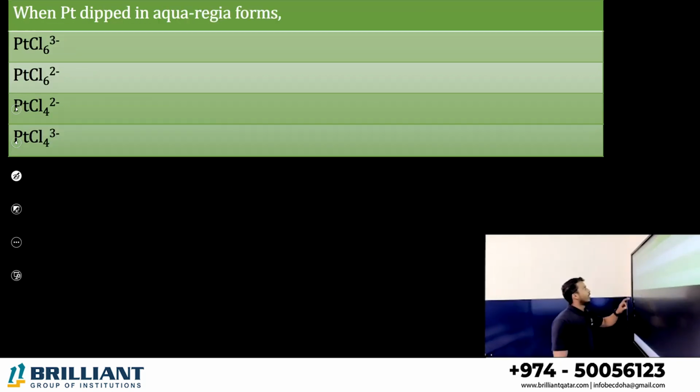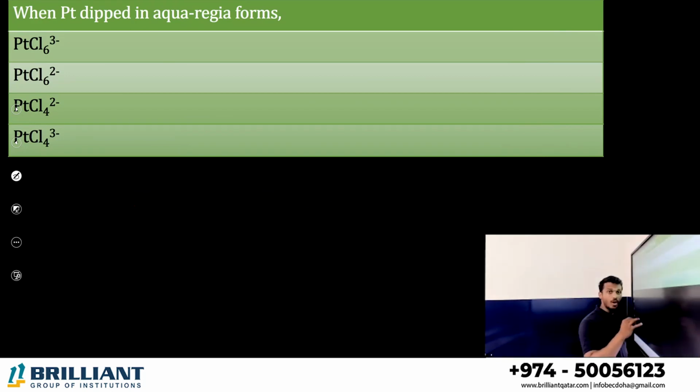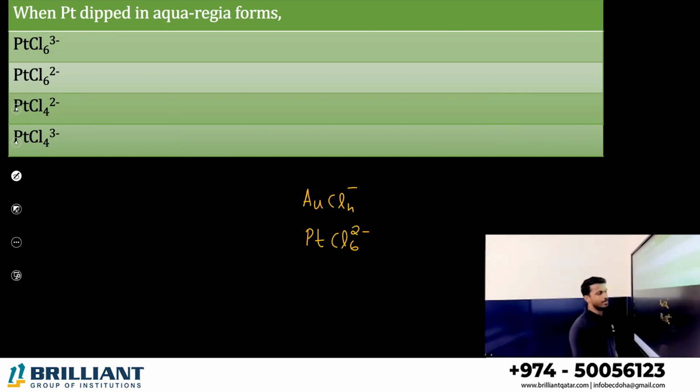Next one. When platinum is dipped in aqua regia, just as we discussed in one of the questions, gold when you dissolve in aqua regia, we will get 1 gold with 4 chlorine with a minus charge. When platinum is dissolved, what will we get? PtCl6 2 minus. Option B is the correct answer.